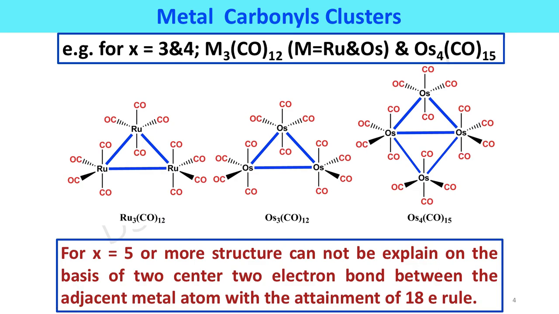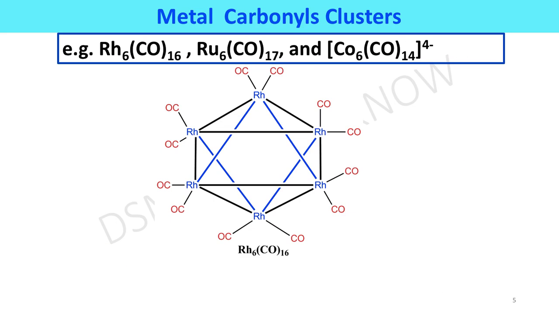However, in metal carbonyl clusters which contain 5 or more metal atoms, the structure cannot be explained on the basis of 2 center 2 electron bonds between adjacent metal atoms using the 18 electron rule.